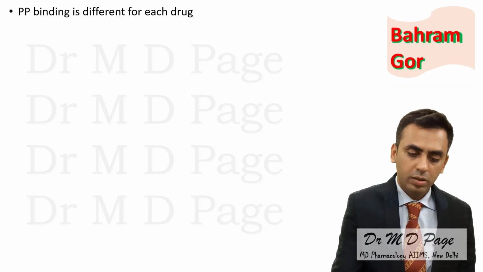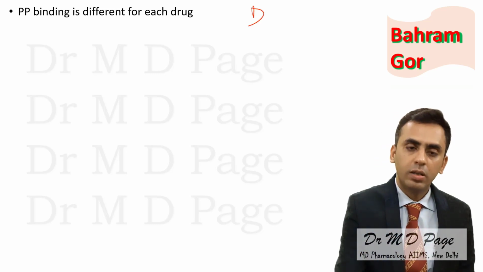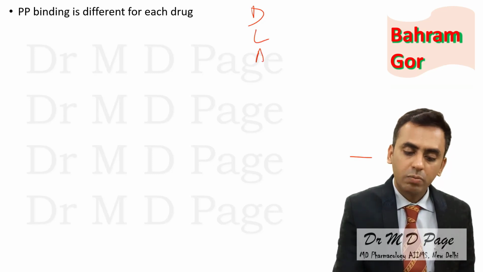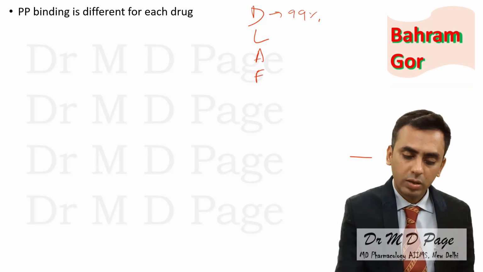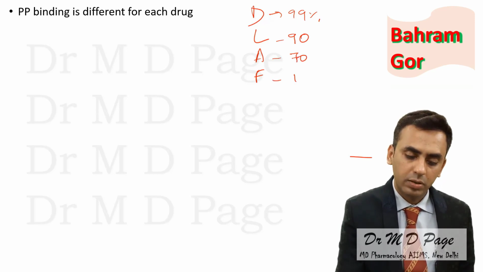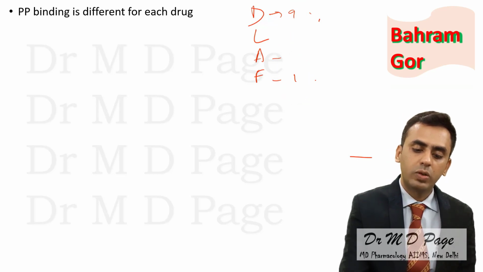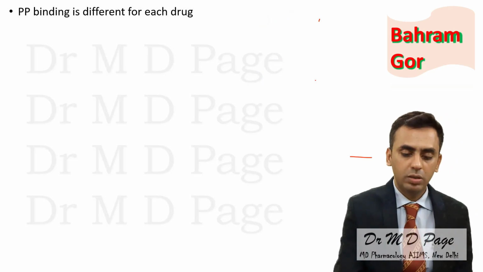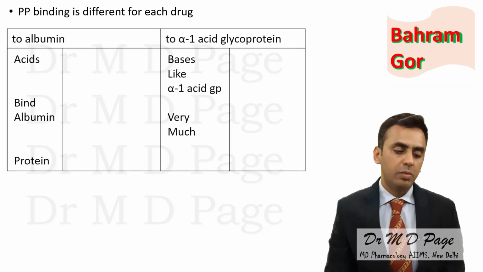Plasma protein binding of each drug is different. For example, if I take benzodiazepines: diazepam, lorazepam, alprazolam, flurazepam. Diazepam has a plasma protein binding of 99%, lorazepam 90%, alprazolam 70%, and flurazepam 10%. So within a class also there is a lot of difference in plasma protein binding. So plasma protein binding is specific for a drug and it should be remembered. No one can help with that. I have made a simple mnemonic.